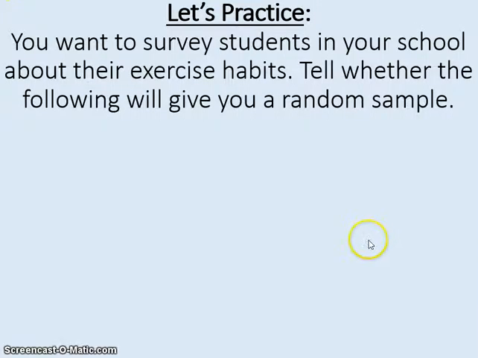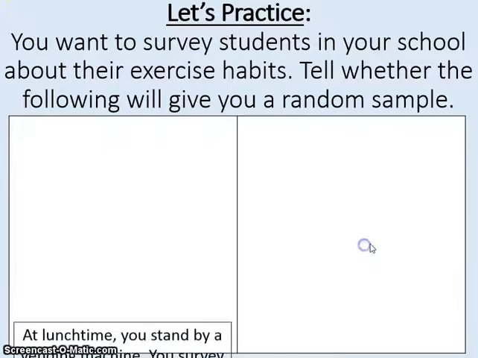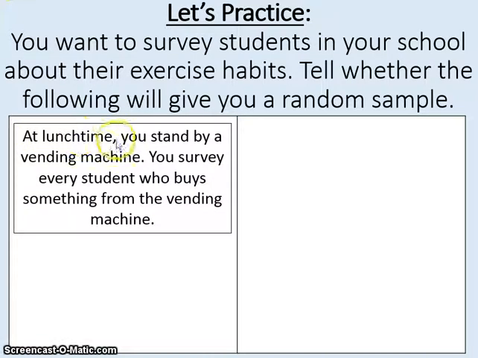So let's practice. Say you want to survey students in your school about their exercise habits. Tell whether the following will give you a random sample. Here's option 1. At lunchtime, you stand by a vending machine. You survey every student who buys something from the machine. Would this be a random or a biased sample? This would be a biased sample because not everyone came to the machine to randomly get picked.